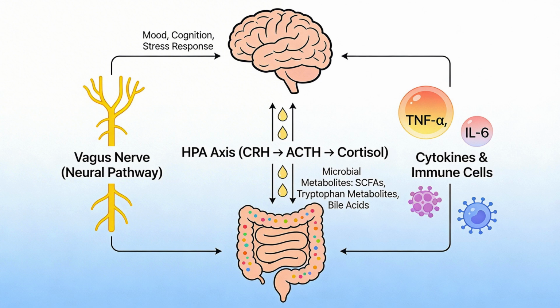Neuroendocrine signaling is mediated largely through the hypothalamic pituitary adrenal axis. Stress activates hypothalamic CRH, then pituitary ACTH, and finally adrenal cortisol release. Cortisol slows gut motility, damages epithelial barrier integrity, and triggers pro-inflammatory cytokine release in the intestine, such as TNF-alpha, IFN, and IL-6. Those same cytokines can feed back to the brain, sustaining HPA activation and altering serotonin pathways and brain-derived neurotrophic factor, reinforcing a loop between chronic stress, depression, and inflammatory bowel disease.